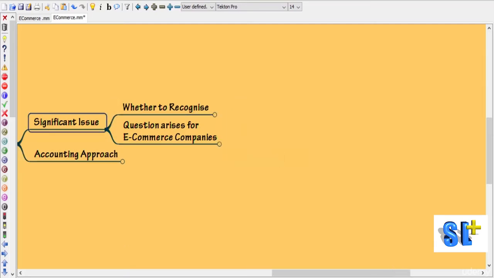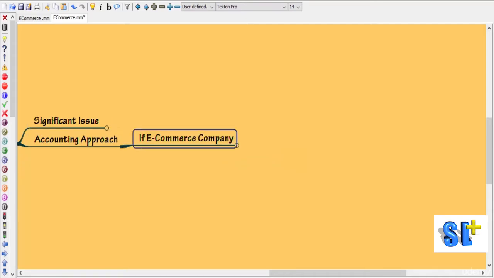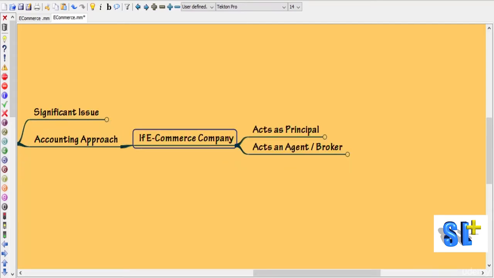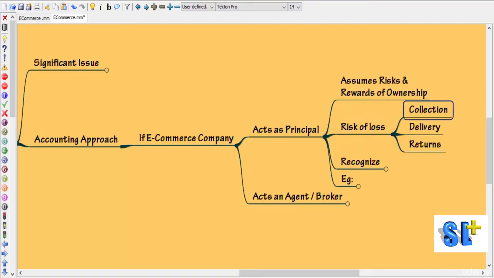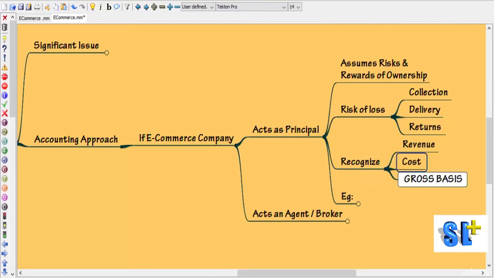Okay, so what is the accounting approach? Let's see. If that e-commerce company is acting as a principal, it means it is assuming the risk and rewards of ownership. If there is risk of loss on account of collection, delivery, returns, if it is bearing that risk of loss also, then that e-commerce company should recognize the revenue and cost on gross basis.